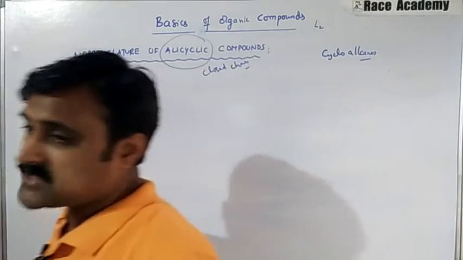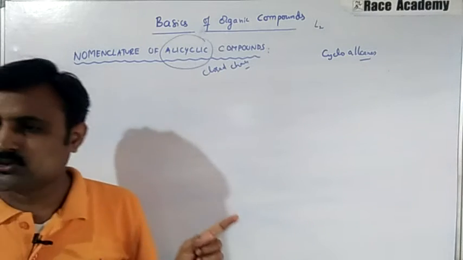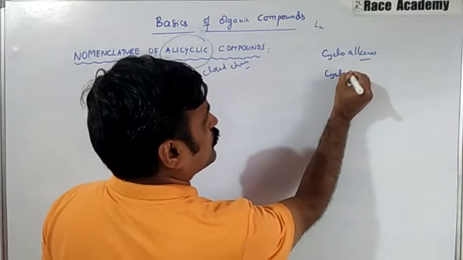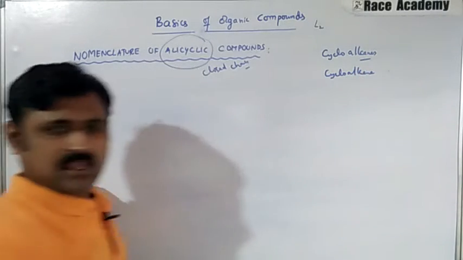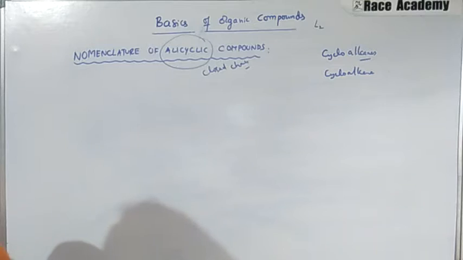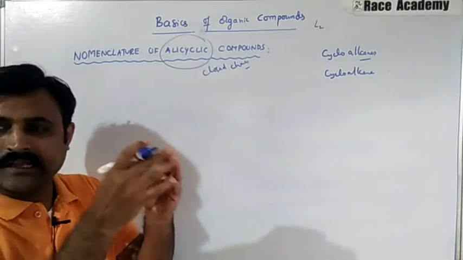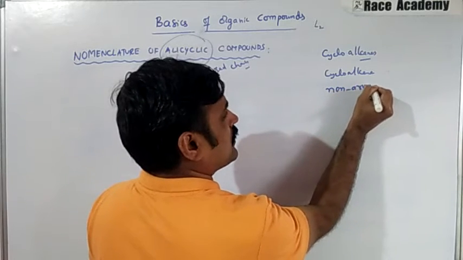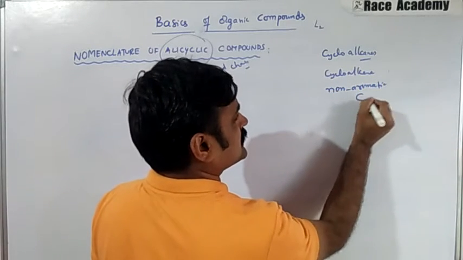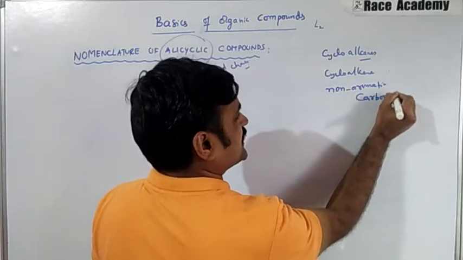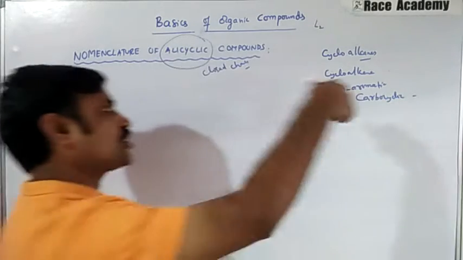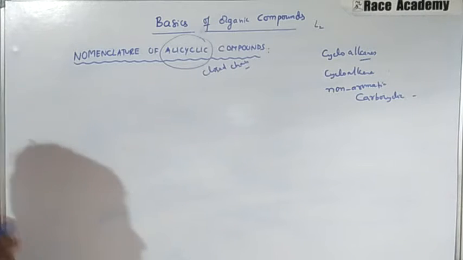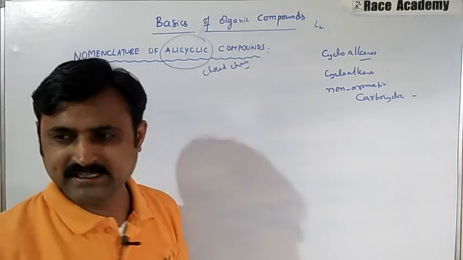In that, cycloalkanes are the best examples, and cycloalkenes are also examples for this, as well as the non-aromatic carbocyclic structures, which also come under this category of our discussion. First of all, we will take an example and talk about that one, right?